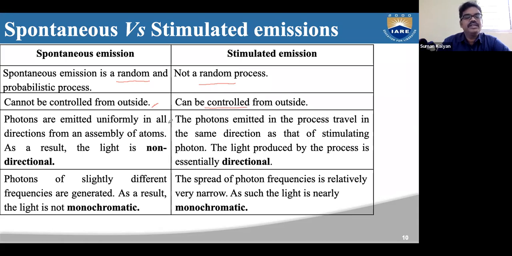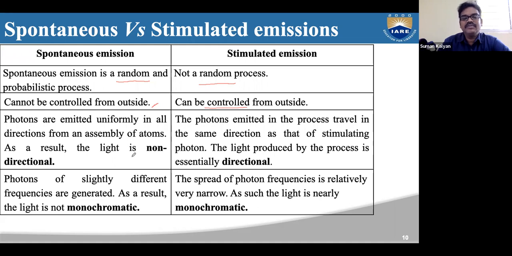As long as we increase the intensity, more photons will be emitted due to stimulated emission. If you decrease the intensity, there will be fewer stimulated emission transitions. So this we can control. Now, in spontaneous emission, photons will be emitted uniformly in all directions.